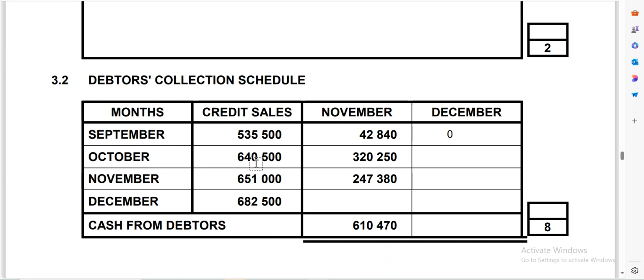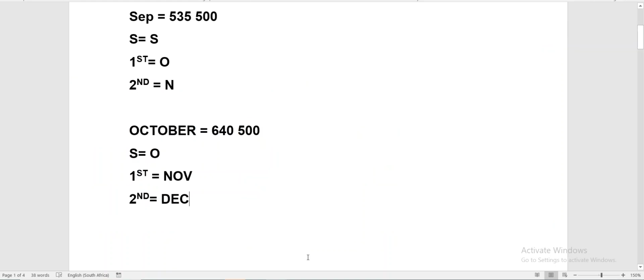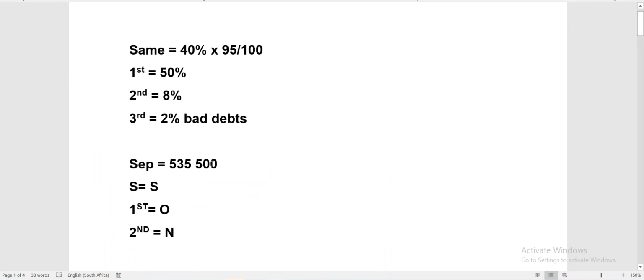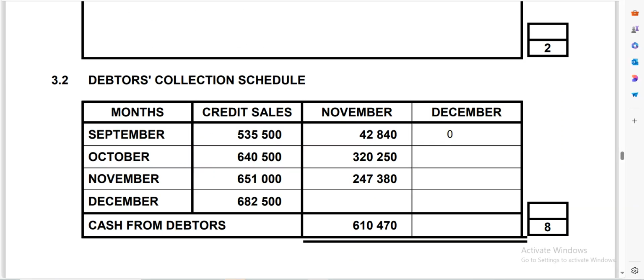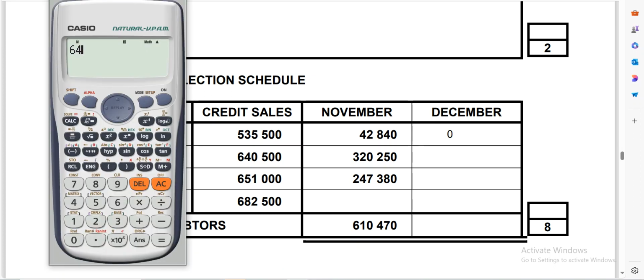So already for October you are given November, and remember November is the first month, and according to here the first month you get 50%. So let's get how they calculated that. If we say 640,500 multiply by 50 divide by 100, we are going to get 320,250. That's how they got it.